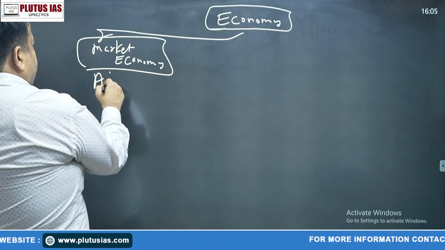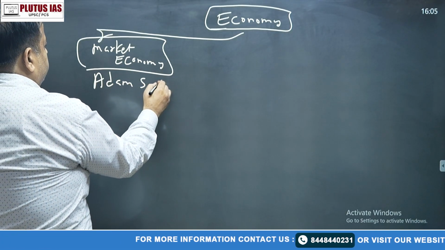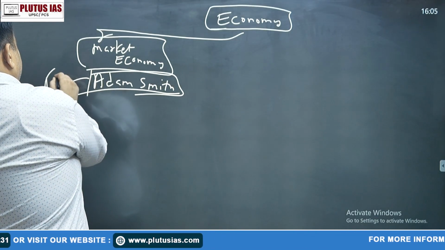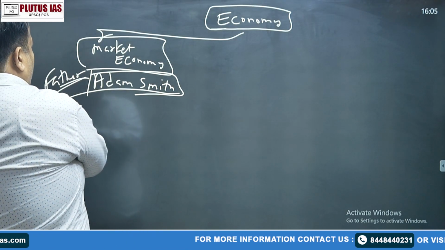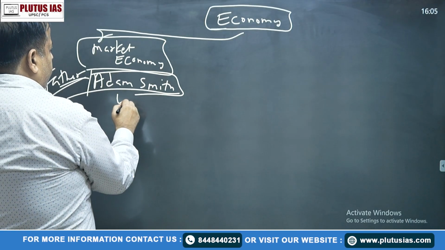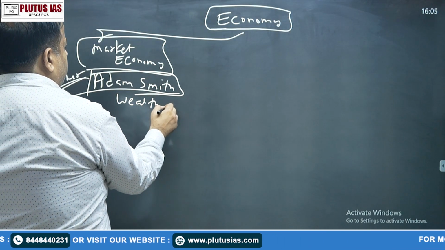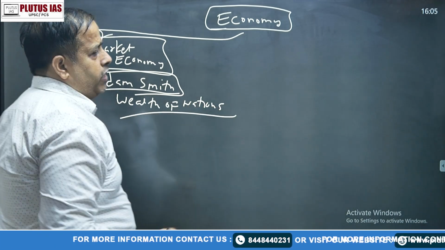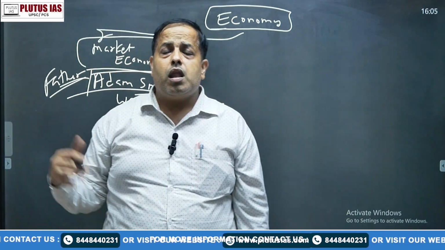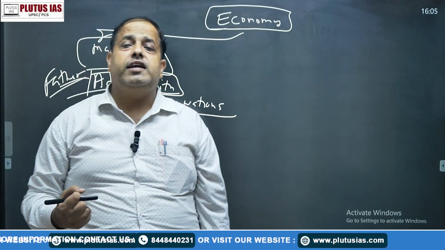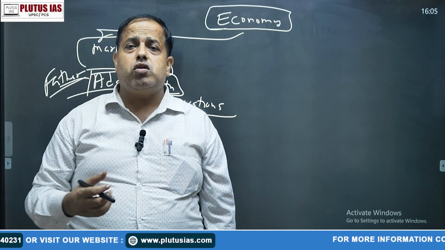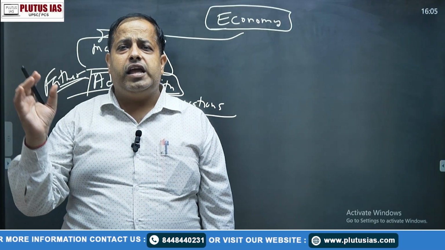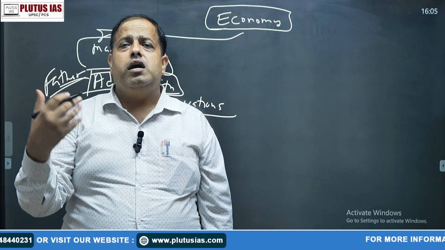There was one person named Adam Smith, the father of economics. Underline that one. He was called the father of economy. He wrote one book, the name is Wealth of Nations. In this book, he mentioned that government or the church may interfere in other sectors, but they are not allowed to interfere in the market.